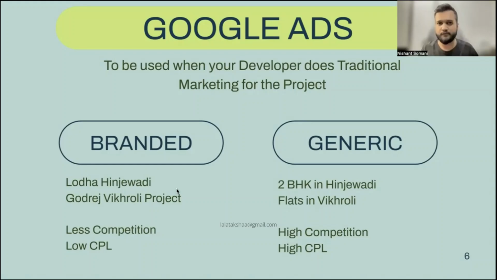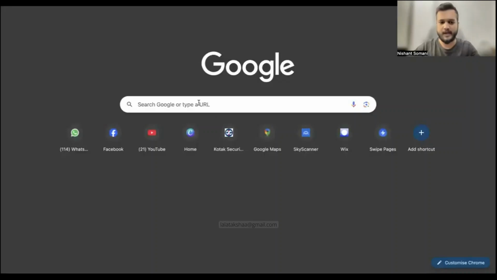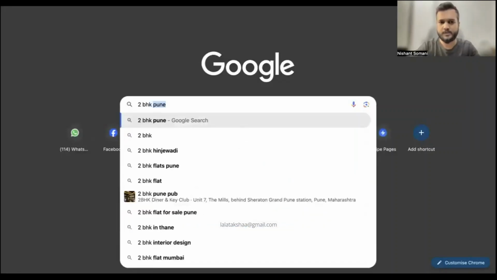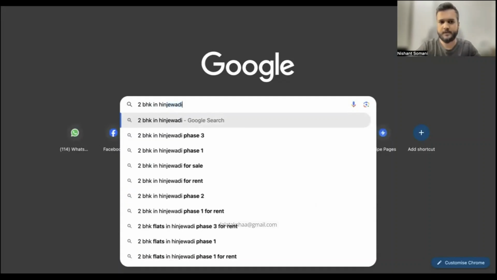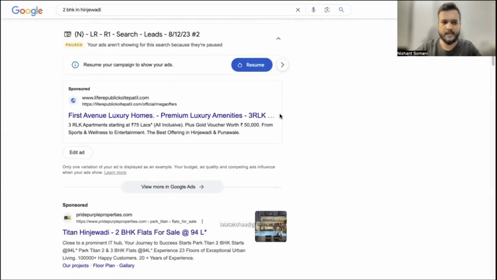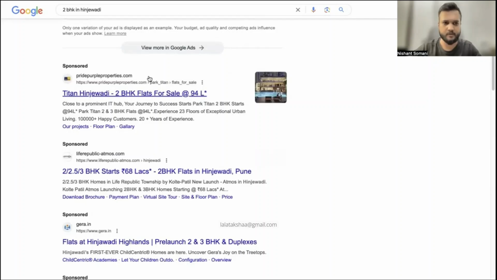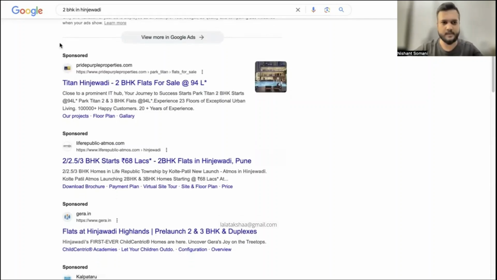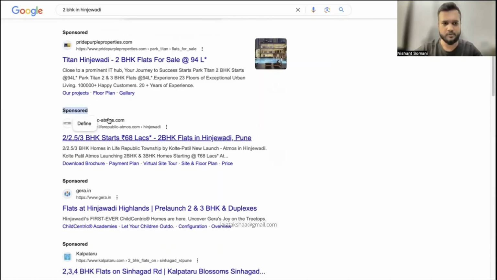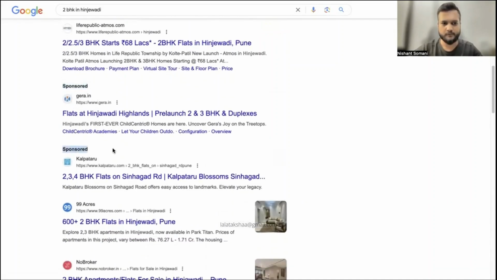Now on the first page of Google, how many ads would you see, right? So say for example, if I go on to Google and I search 2 BHK in Hinjewadi, right? Now let's see how many ads we see. There's one ad here. Oh, this is my ad only. There's one ad here, sponsored 2, sponsored 3, sponsored 4, right?